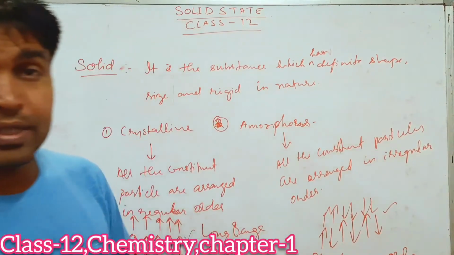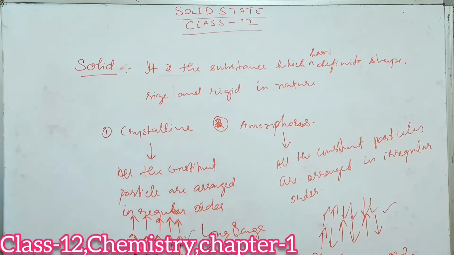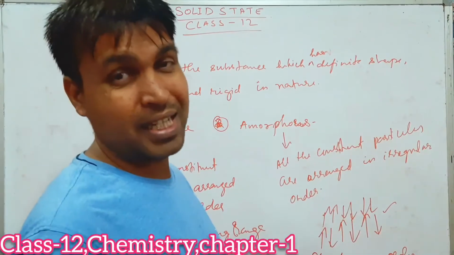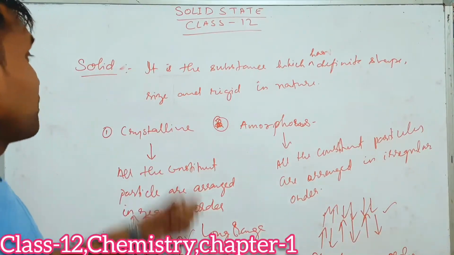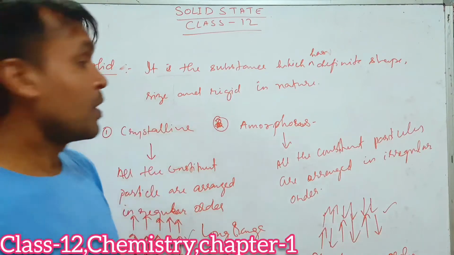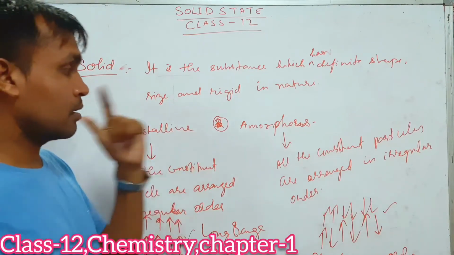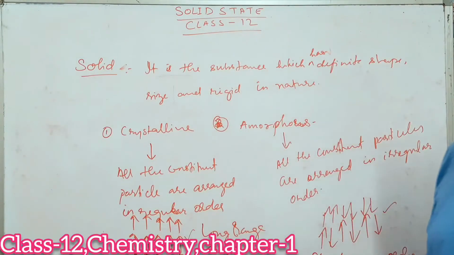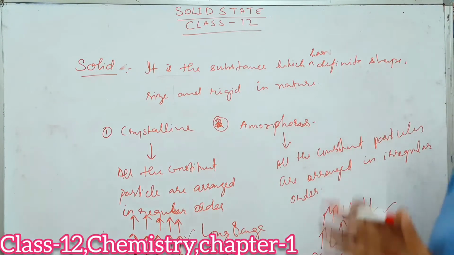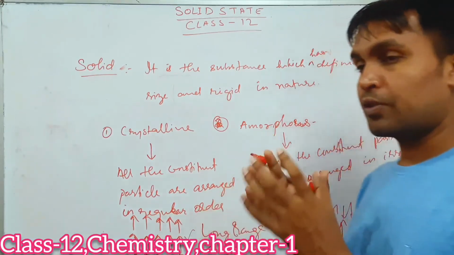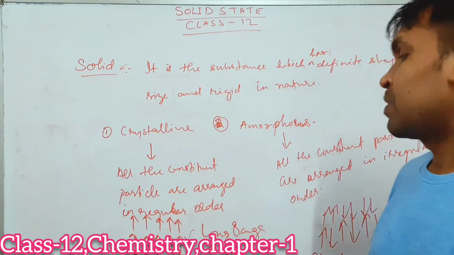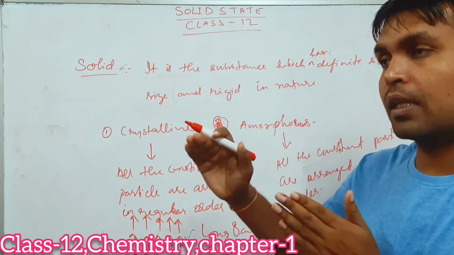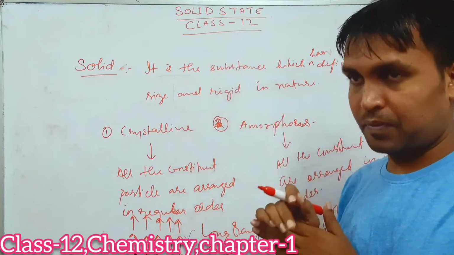Got it? So dear students, I hope it is clear. So what is a solid? Solid is a substance which has definite shape and size and is rigid in nature. They are rigid, they are hard to touch. Then solids are divided into two. What are they? Crystalline solid, and next one is amorphous solid. In the crystalline solid, all the constituent particles are arranged in a regular 3D arrangement, and they have a long range order, meaning they will follow the arrangement for a longer distance.